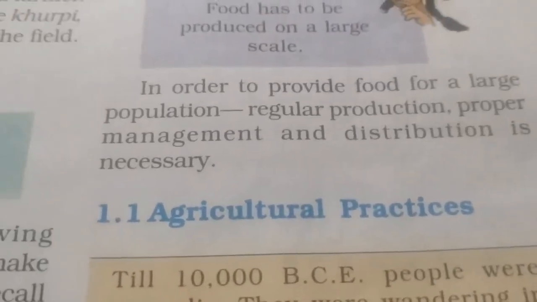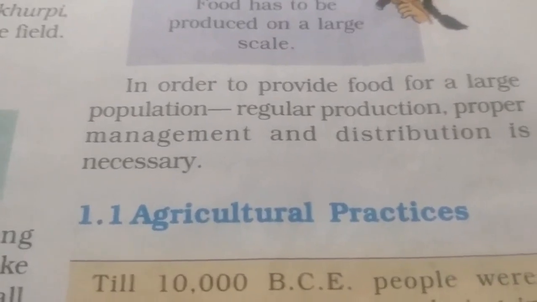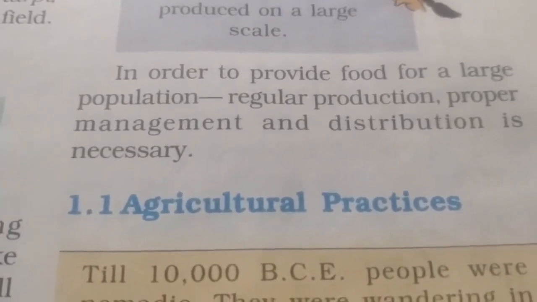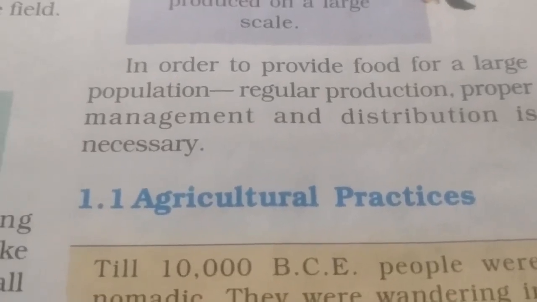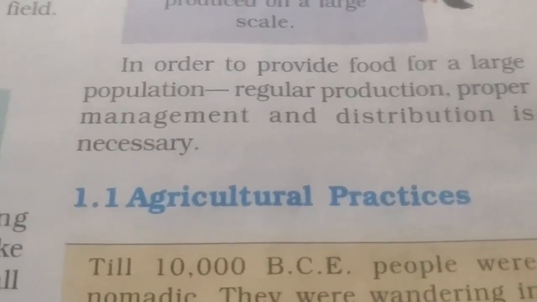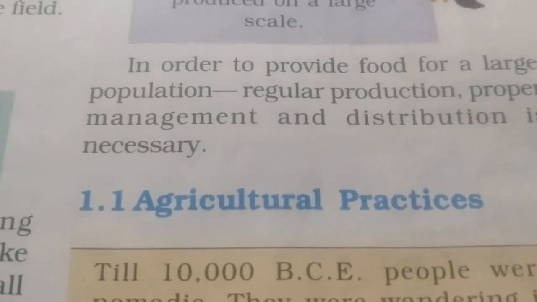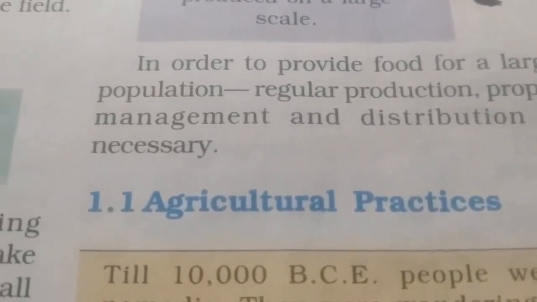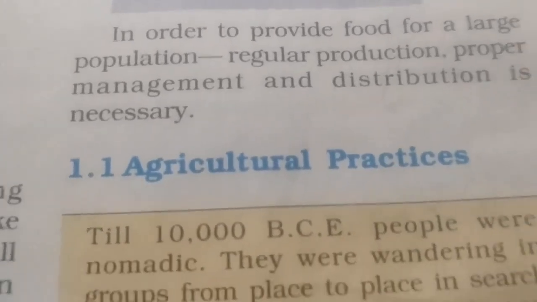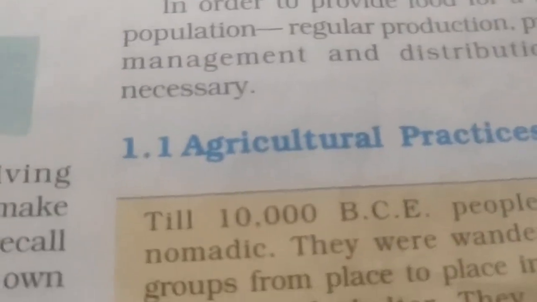So for providing food for a large population, first of all the regular production of food is necessary. Then after the production, the produced food items should be managed properly. Then after that it should be distributed. So that is a small introduction about the chapter.